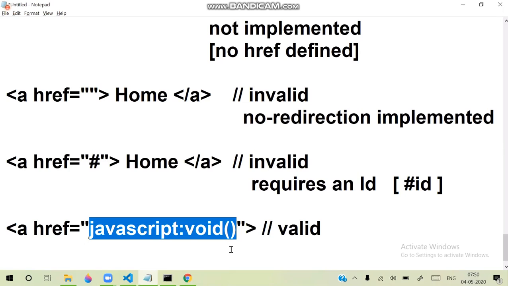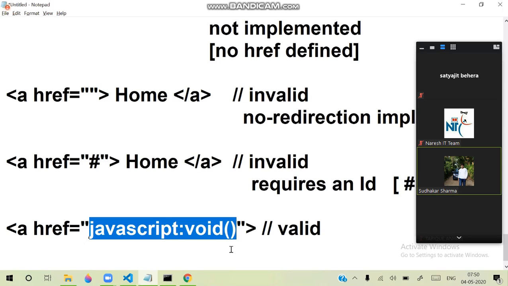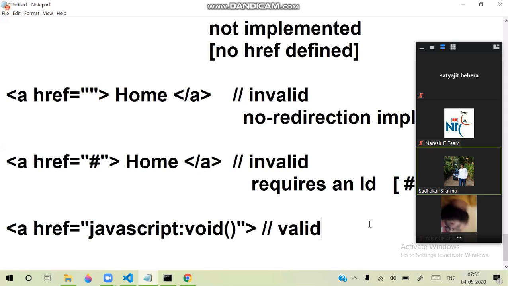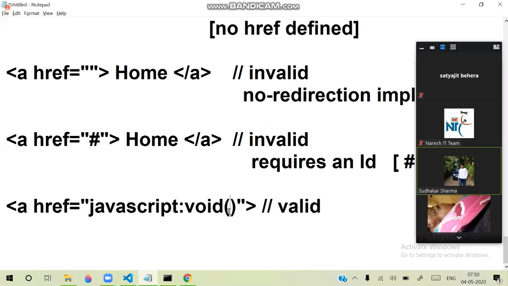Technically, to represent that a function is not returning any value, to define the function return type, we use this void operator. Let's take a look at how we write this.